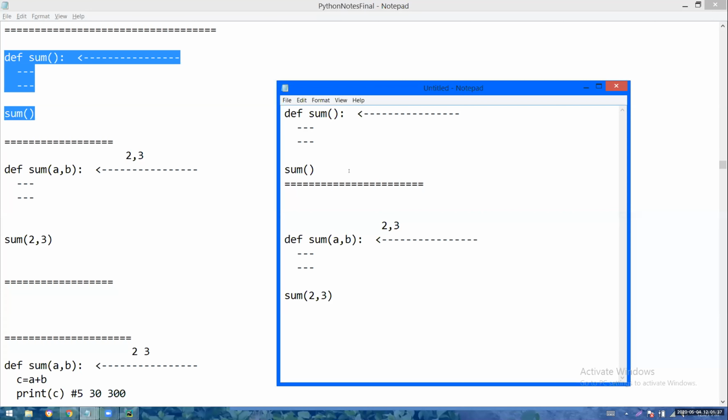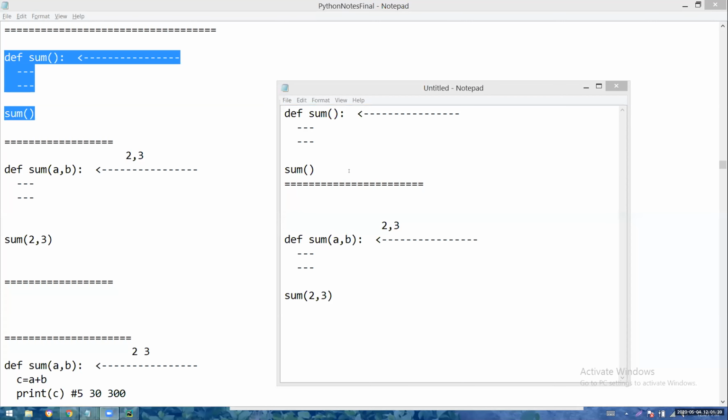Simply what the Python will do, Python will copy 2 into A and it will copy 3 into B. Now, if I give one more, 2, 3, 4, then I have to take one more entity to hold it. I will take C also. So this 4 will be copied into C.